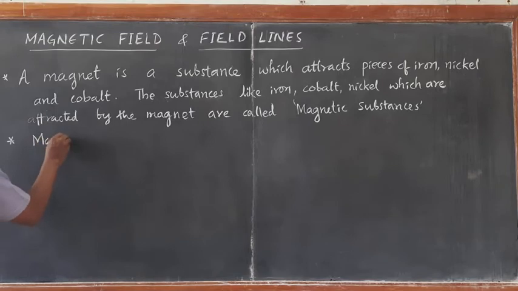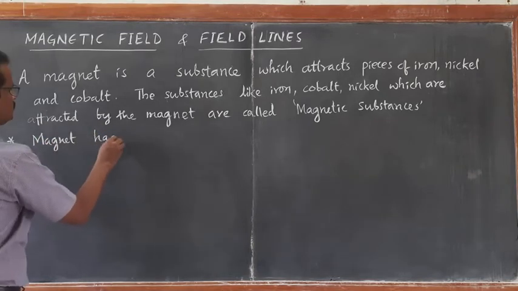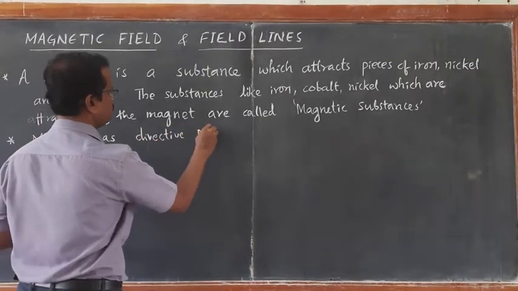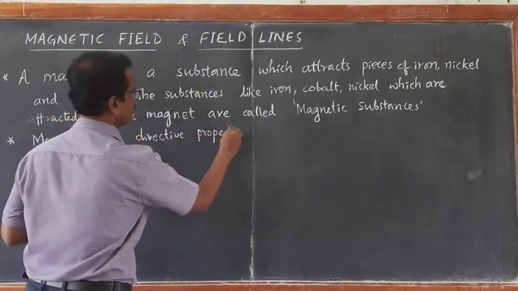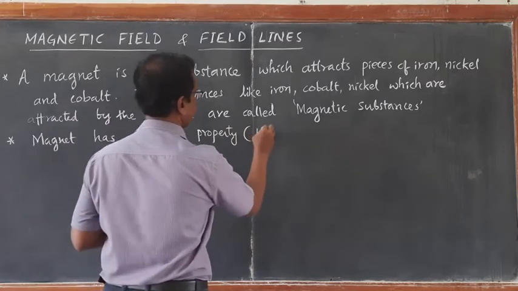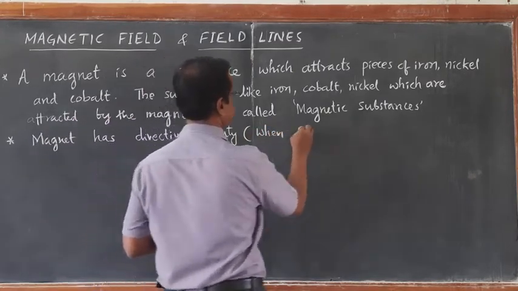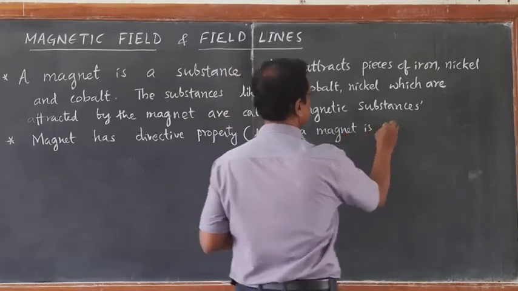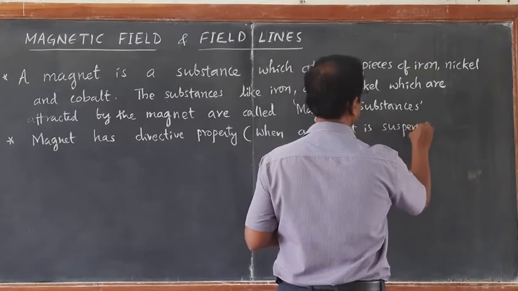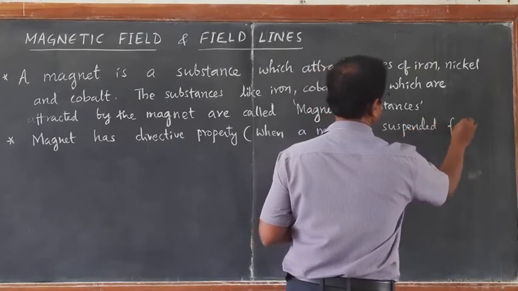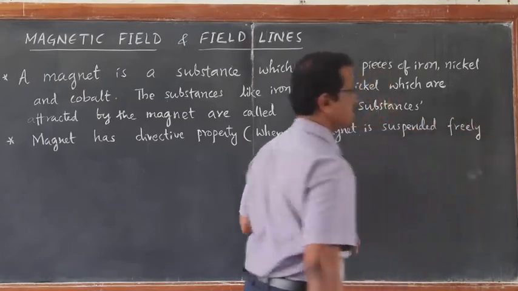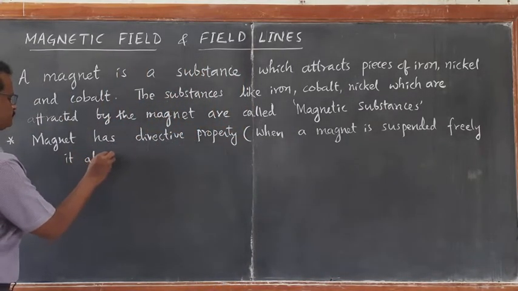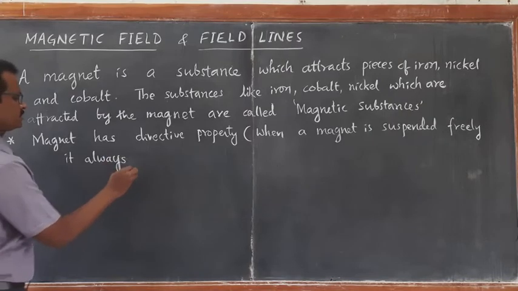Magnet has directive property. So I told you what is directive property. It means when a magnet is suspended freely, it always aligns.